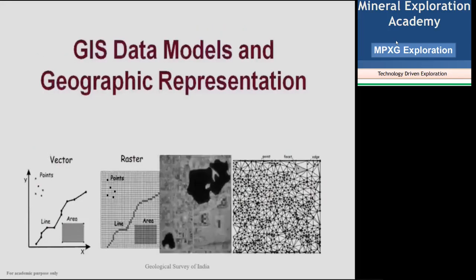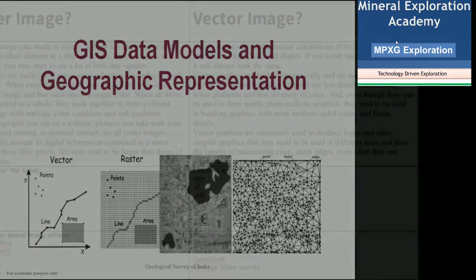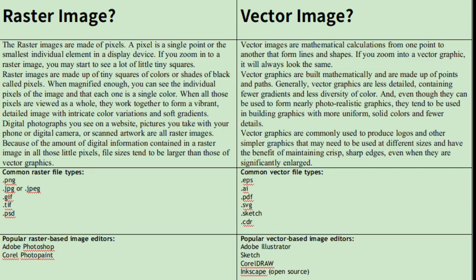So within GIS, what is vector data, and what is raster data? Mainly, raster data is pixel based. It occupies a large space in your file system. There will be some difficulties in handling those raster images in GIS, so we convert most of the raster data into vector data. The greatest advantage of vector data is that the same amount of data is stored in the vector file, but in a reduced file size.